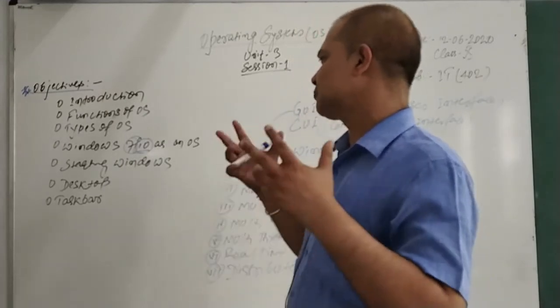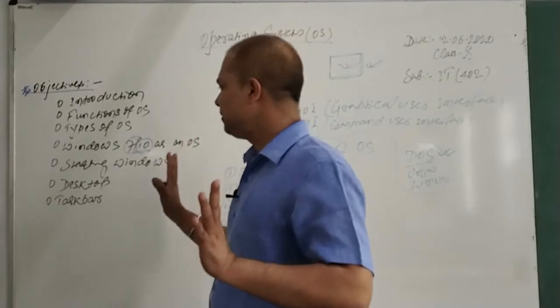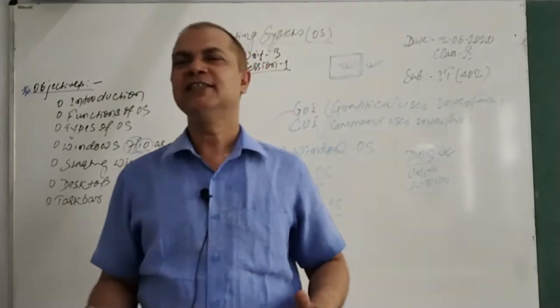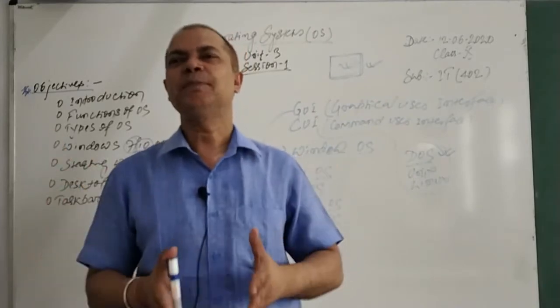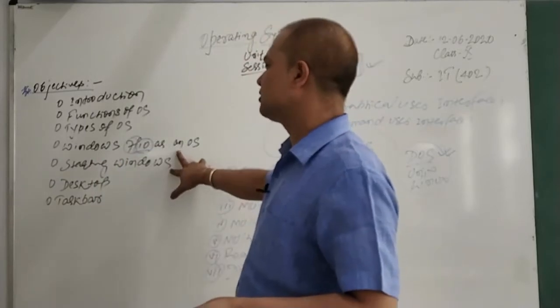Otherwise, simply switch on your computer. Your Windows will be loaded in your computer and you will be able to start. To start Windows, just press the power button and wait and watch. After some time, you will get the desktop with the start button. That is how to start Windows.